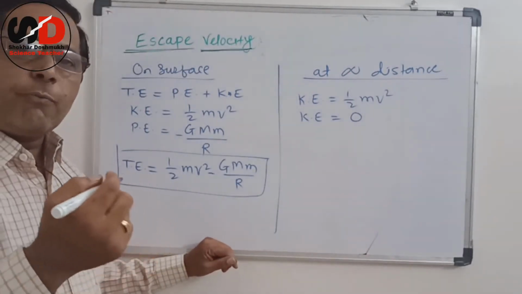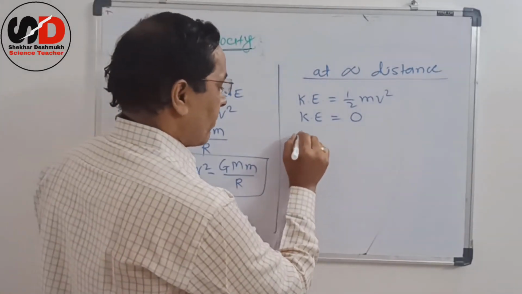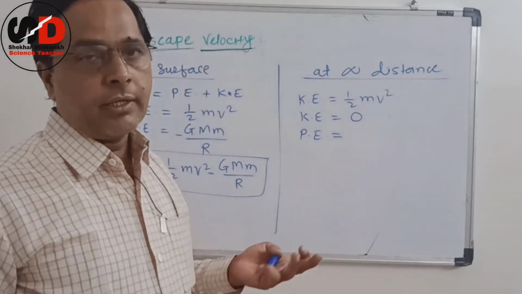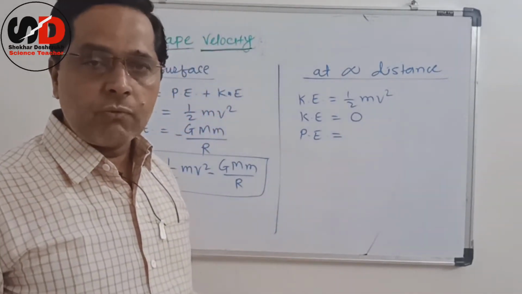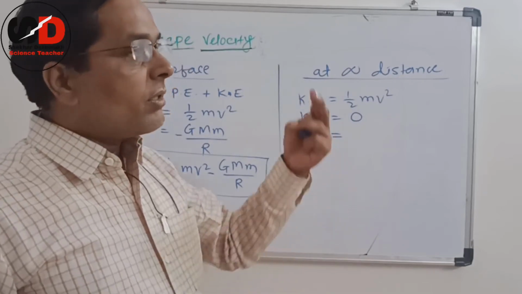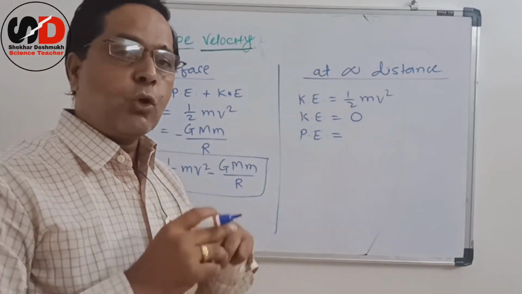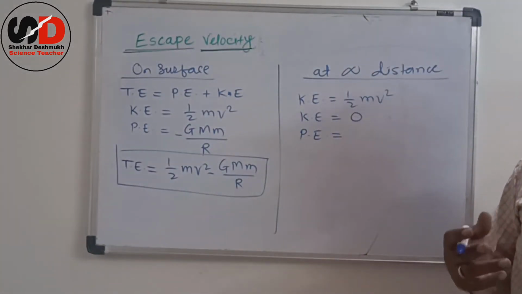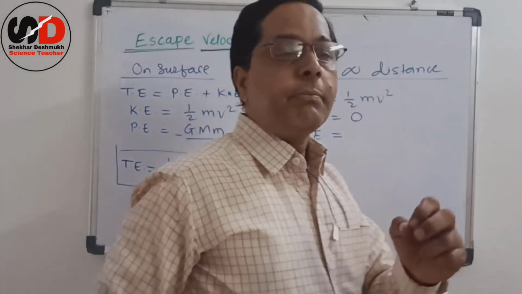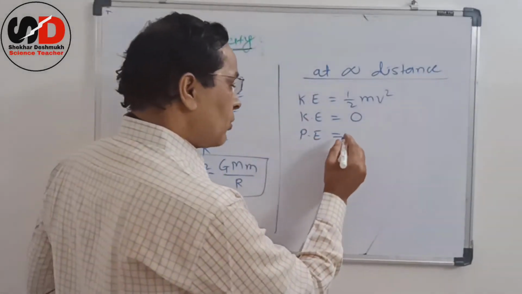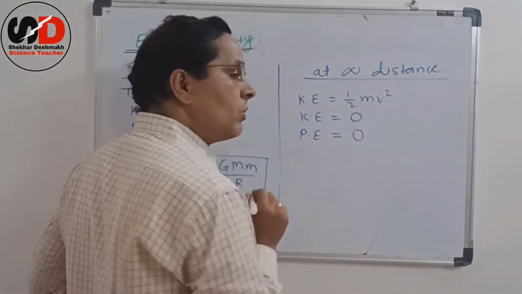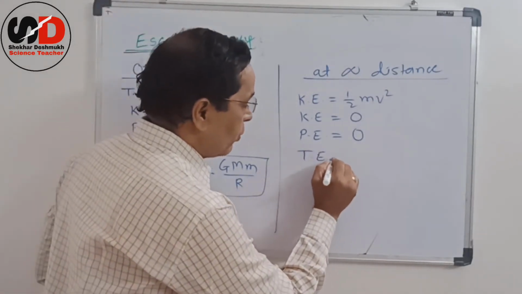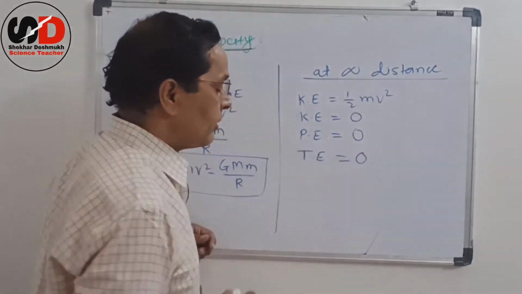What should be the value of potential energy there? Potential energy is also zero at infinite distance. If there is no gravitational force, there is no gravitational acceleration, and therefore the potential energy must be zero there. So what should be the total energy? Total energy must be zero.